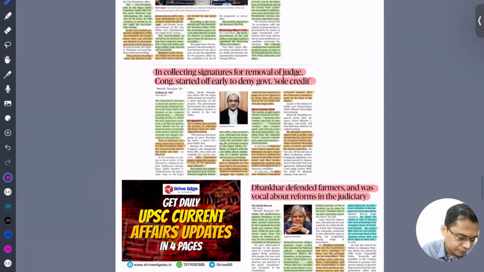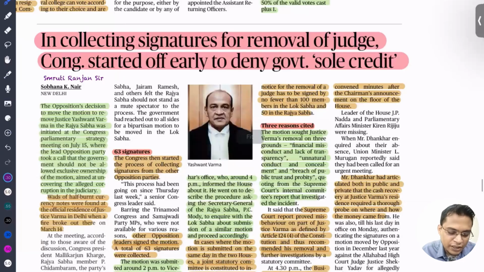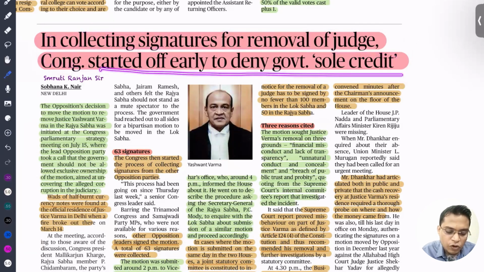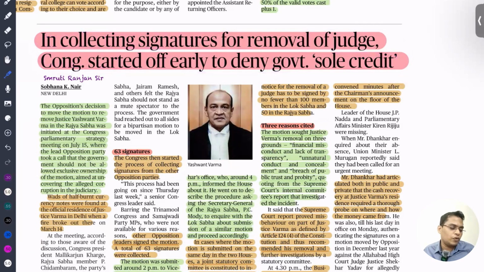So next, in collecting signatures for the removal of the judges, Congress started off early to deny the government sole credit, to remove Yashwant Verma from the office of High Court judge. This is a very political news. I don't think you need it.